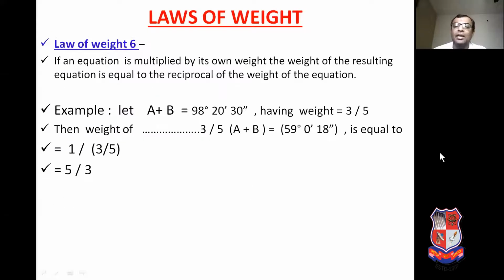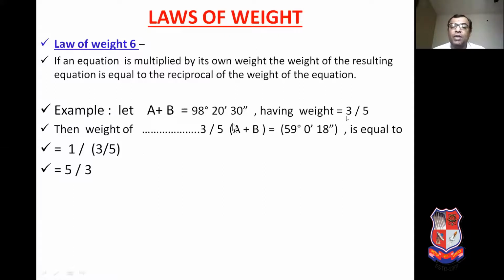Law of weight 6. If an equation is multiplied by its own weight, the weight of the resulting equation is equal to the reciprocal of the weight of the equation. Let us have the equation A plus B is equal to 98 degree, 20 minute, 30 second, having the weight 3 by 5.